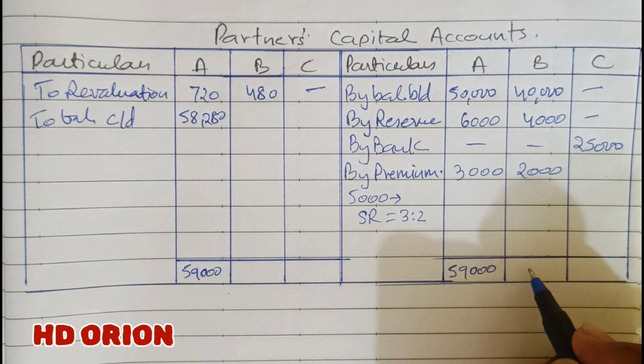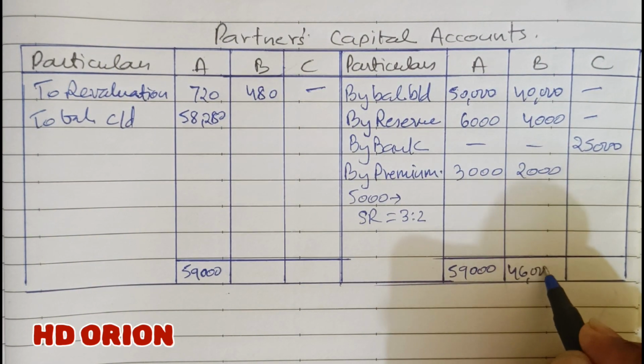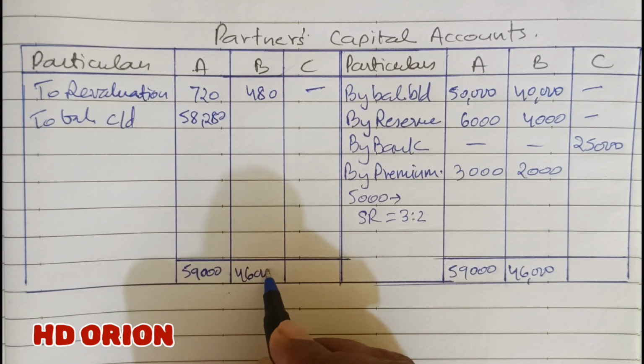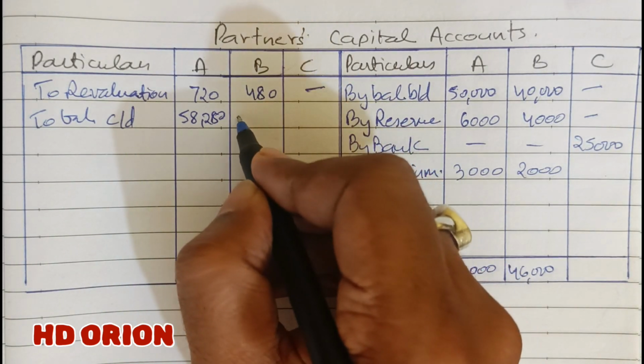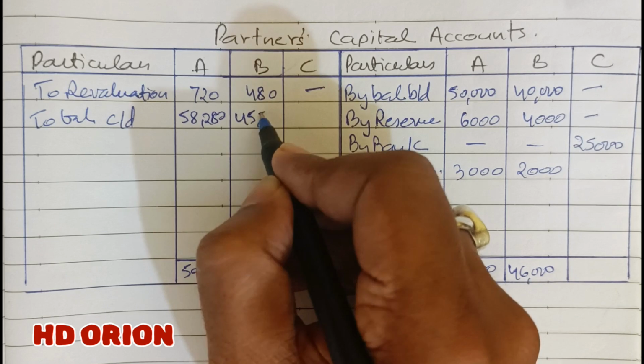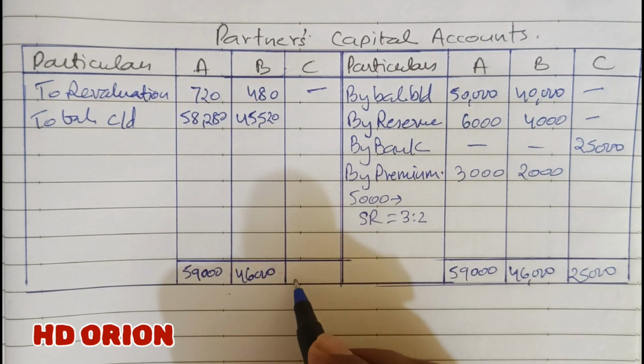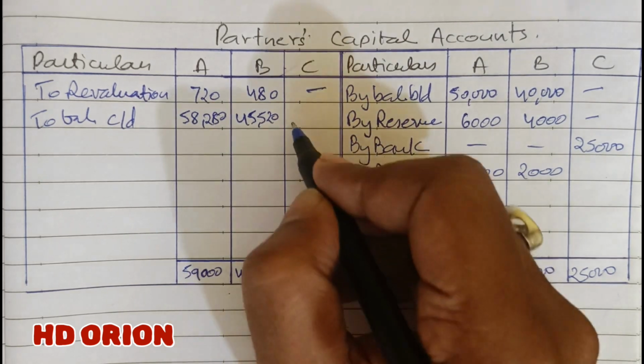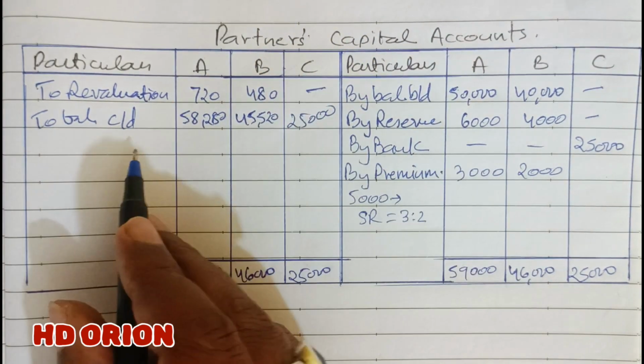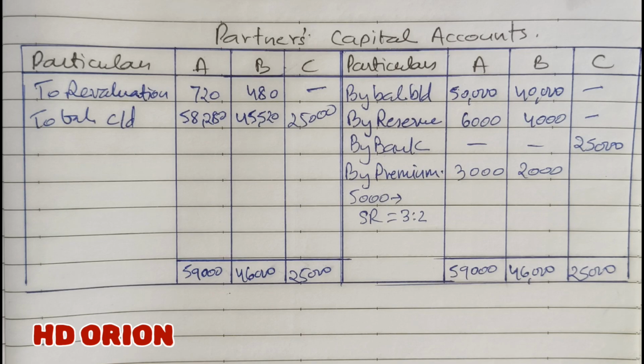and here it is 46,000 minus 480 is 45,520, and 25,000 for partner C. Now with these closing balances, we will prepare the balance sheet of the new firm.